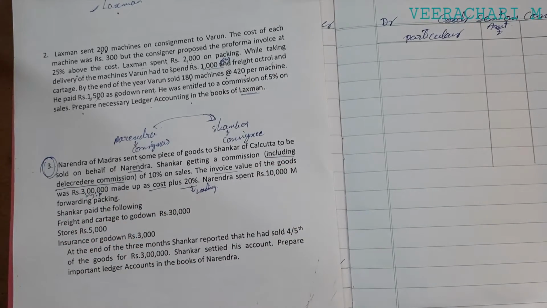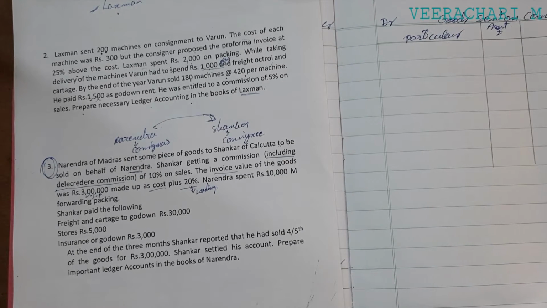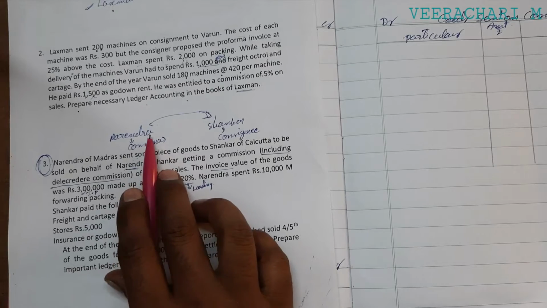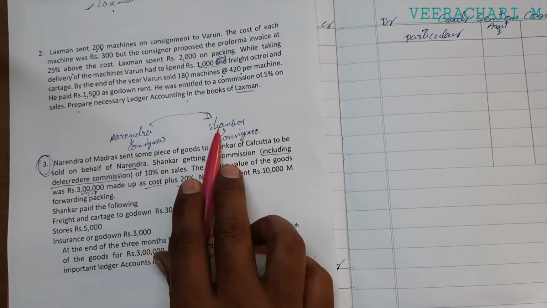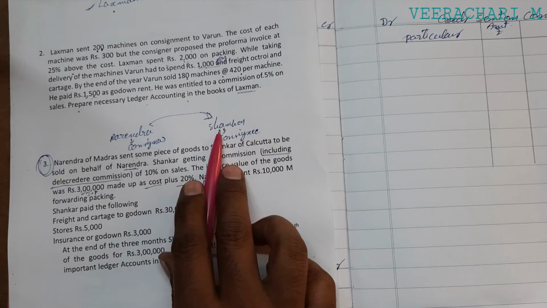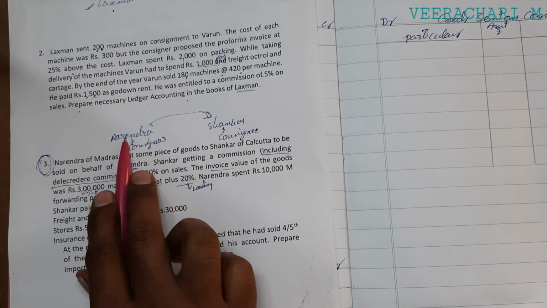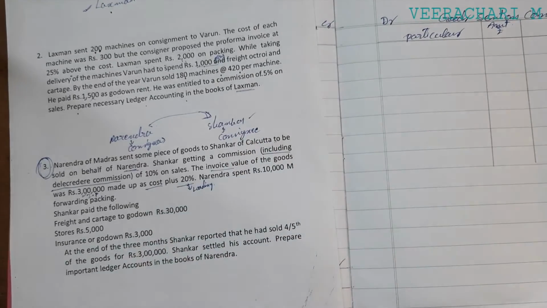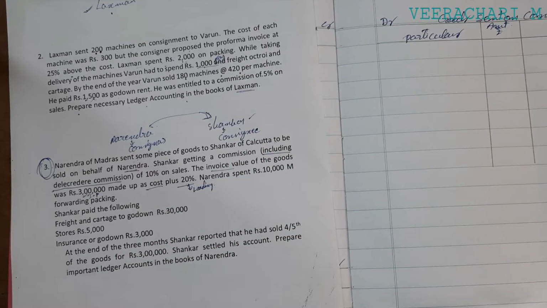including del credere commission. Del credere commission is a commission to encourage credit sales by the consignee. If del credere commission is given by Narendra to Shankar, then whatever bad debts Shankar incurs cannot be charged to Narendra. Whatever Shankar sold, that is credit sales.